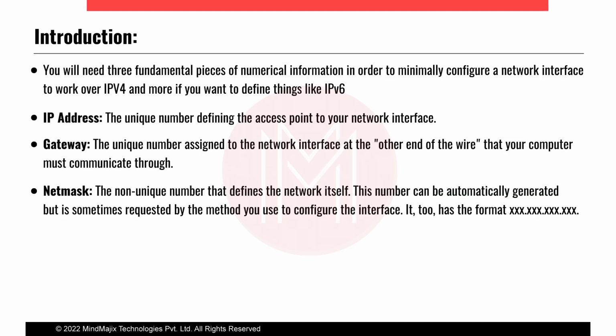In the introduction, we need three fundamental pieces of numerical representation, which we learned in the first half: what is the IP address, and what is the gateway. The gateway is the first usable IP address. Whatever traffic is in the LAN should go to the gateway IP address. Mostly the gateway IP address is configured on routers. If you want to communicate with the outside world, all hosts in the subnet will provide the network traffic to the gateway IP address.